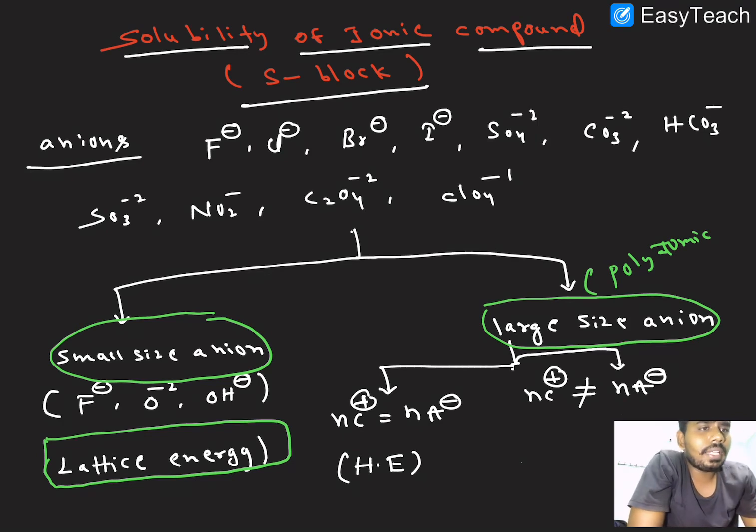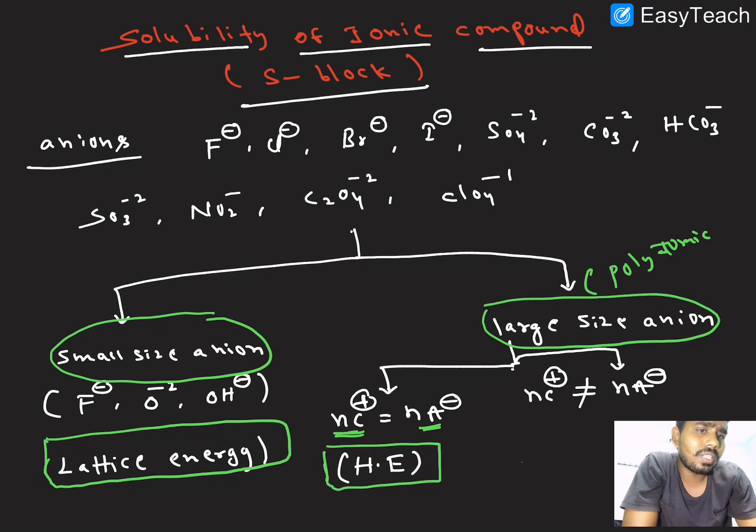Now, larger size anions we again divide into two kinds. First, number of cations equal to number of anions. So cations and anions are equal. We will predict based on the hydration energy. We know that the hydration energy decreases from top to bottom in the periodic table. So based on that we will decide the solubility, right? Clear? I hope it is clear.